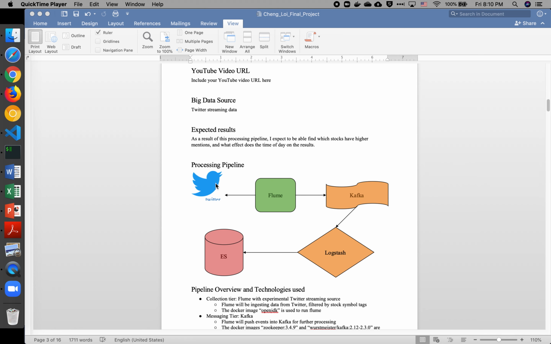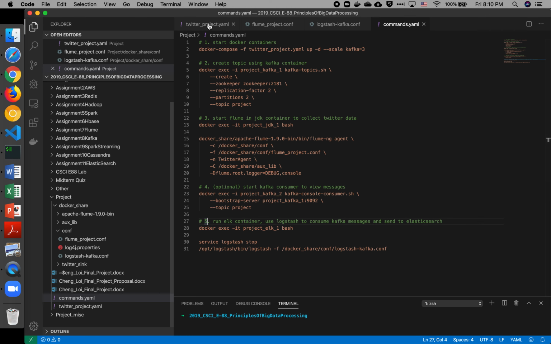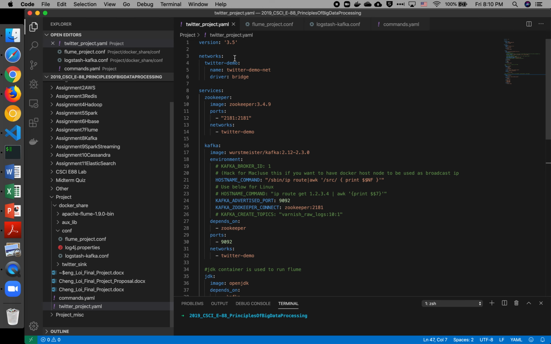In our pipeline, we start with Twitter streaming data. Flume will collect them, send it to Kafka. Logstash will then consume the data from Kafka and then send it to ElasticSearch. We will use Docker containers to accomplish all this.